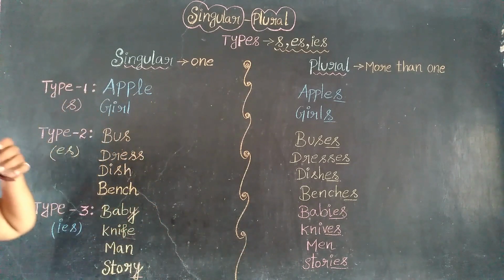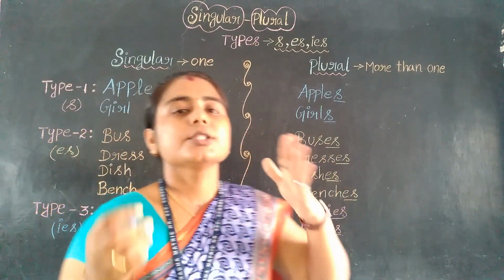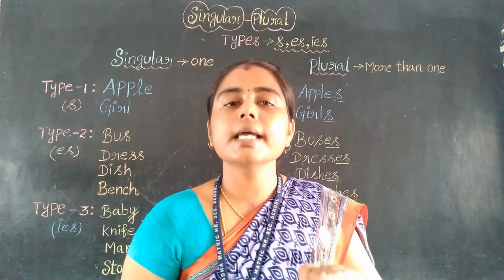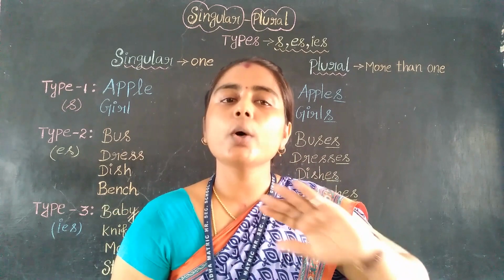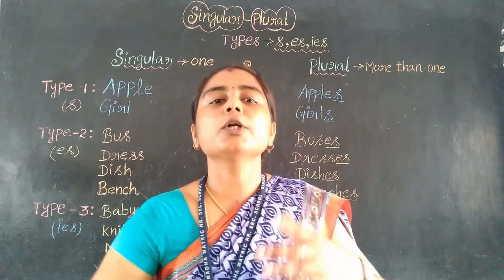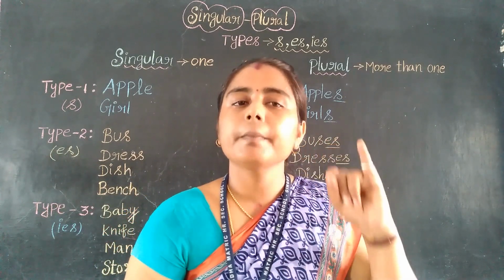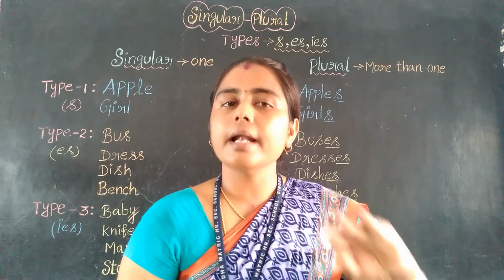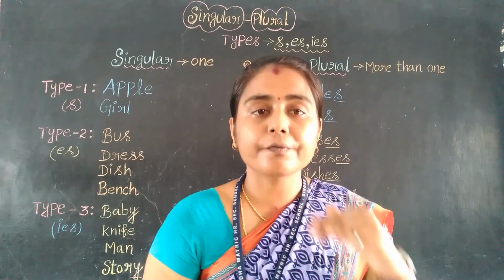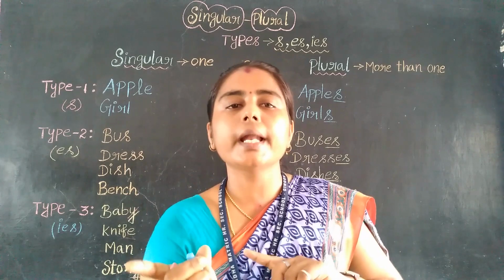So these are all the singular and plural forms, right? Let us recall that singular means only one, whether it may be a person, place, animal, bird or a thing. It always refers to only one. And when we talk about the plural form, it is more than one. Whatever it may be, a person, place, animal, bird or a thing, it always refers to more than one, right? So this is the difference between singular and plural.